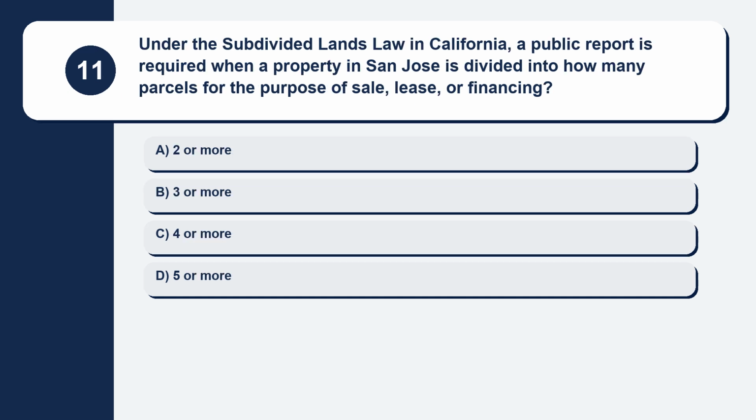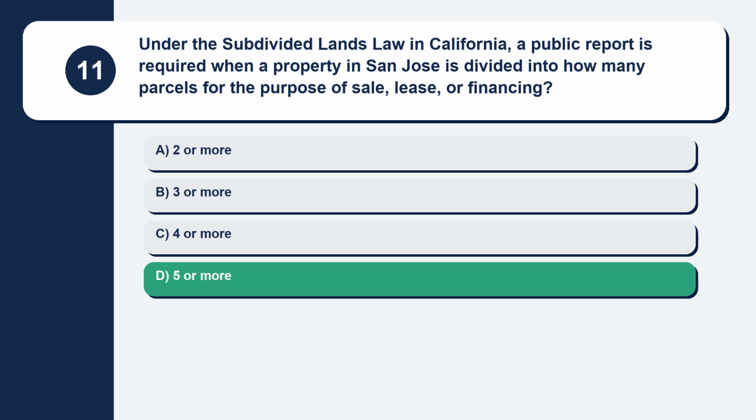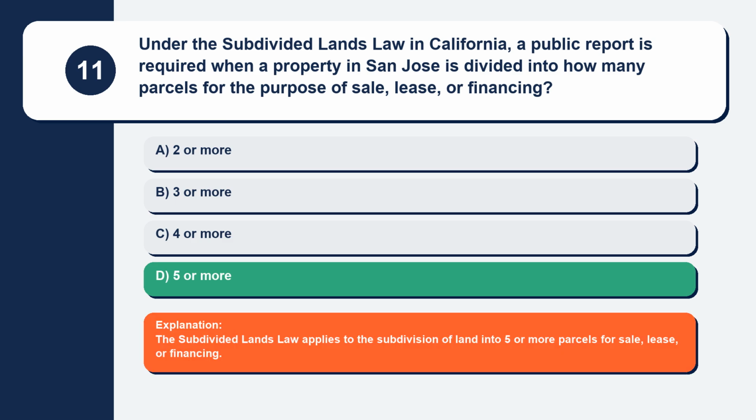Question 11. Under the Subdivided Lands Law in California, a public report is required when a property in San Jose is divided into how many parcels for the purpose of sale, lease, or financing? Here are your options. Option A, 2 or more. Option B, 3 or more. Option C, 4 or more. Option D, 5 or more. The correct answer is option D, 5 or more. Explanation. The Subdivided Lands Law applies to the subdivision of land into 5 or more parcels for sale, lease, or